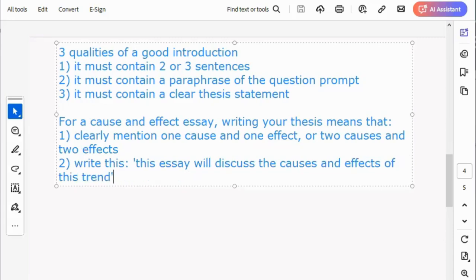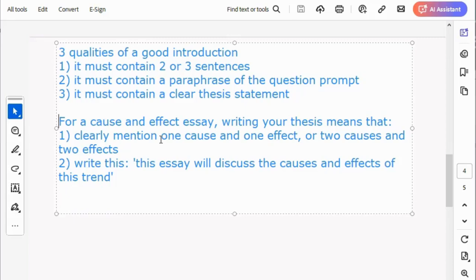That's option 2. You see this option 2? I don't recommend it if you are doing IELTS academic. If you are doing IELTS academic, I will not advise you to do this option 2. It's better to do option 1. What's option 1? Mention 1 cause and 1 effect. Or mention 2 causes and 2 effects. That's thesis. That's what we call a thesis statement. I'm going to show you examples later on.